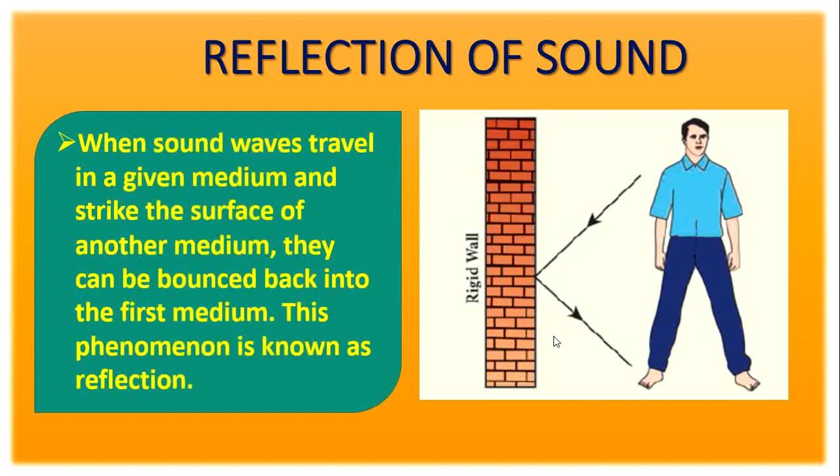What is known as reflection of sound? When sound waves travel in a given medium and strike the surface of another medium, they can be bounced back into the first medium. This phenomenon is known as reflection. See this diagram. So what is the given medium? Air. That is, the sound wave travels in air and strikes the surface of a solid, and then it can be bounced back into the air. So this phenomenon is known as reflection.